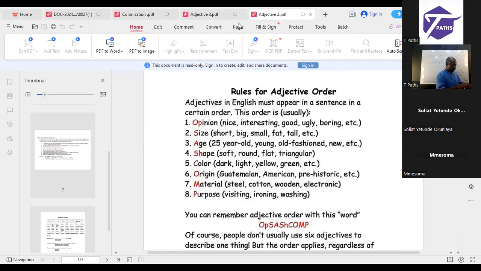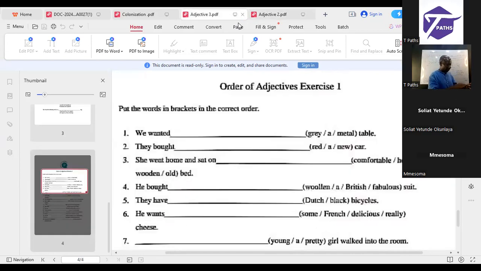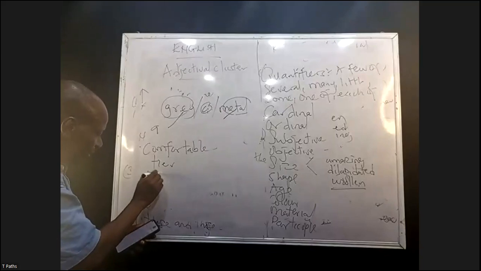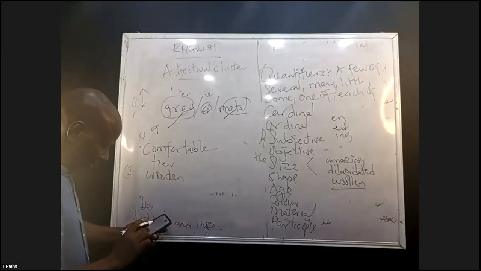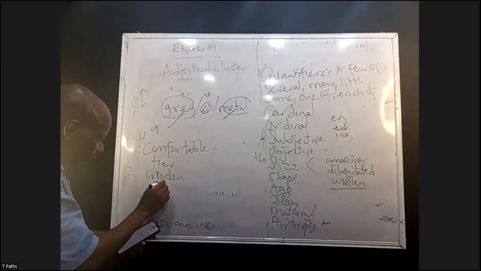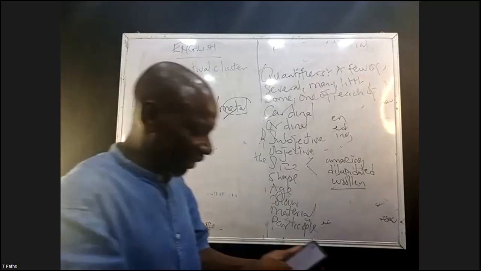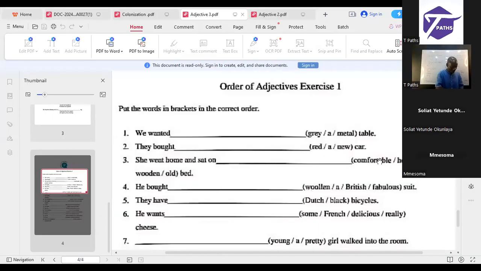She went home and sat on dash. Comfortable, wooden, old. Look at it. Comfortable. Sorry. We have wooden, old. We have 4 adjectives there used to qualify the noun bed.